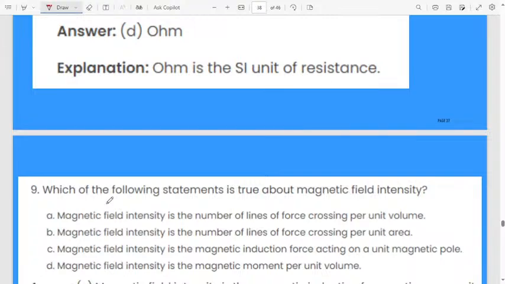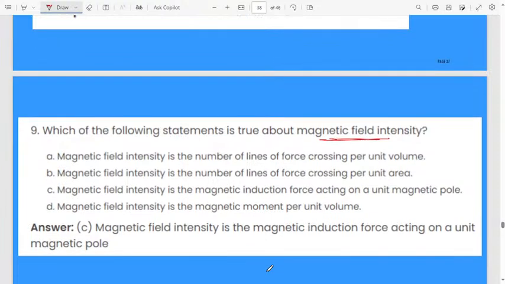Which of the following statements is true about magnetic field intensity? First, magnetic field intensity is the number of lines of force crossing per unit volume. Second one, magnetic field intensity is the number of lines of force crossing per unit area. This is volume, this is area. Next one, magnetic field intensity is the magnetic induction force acting on a unit magnetic pole. Then fourth one, magnetic field intensity is the magnetic moment per unit volume. What is the correct answer?